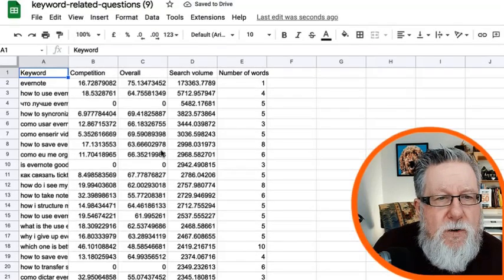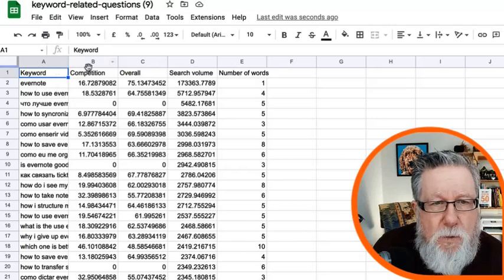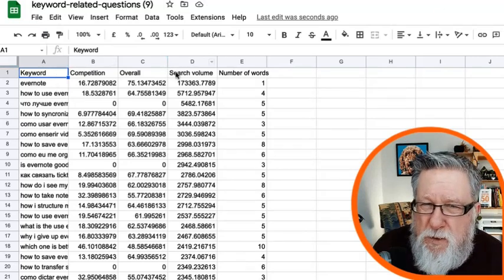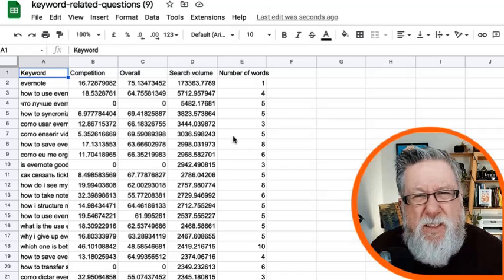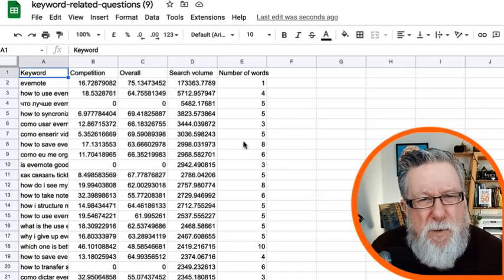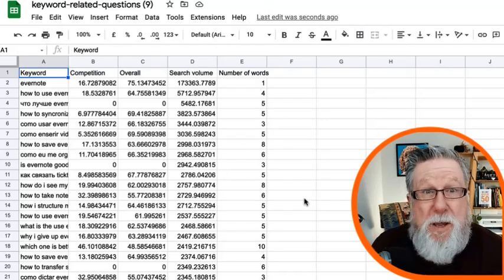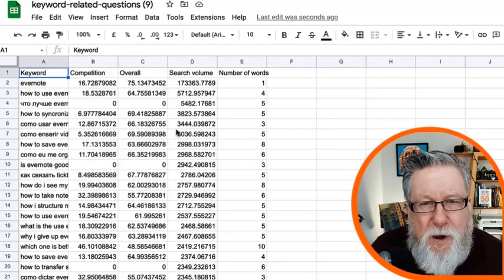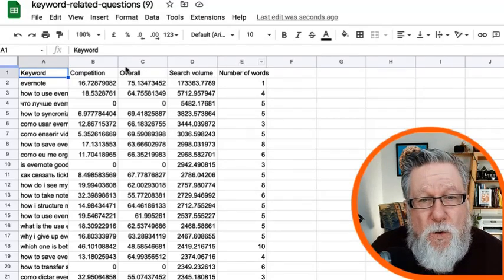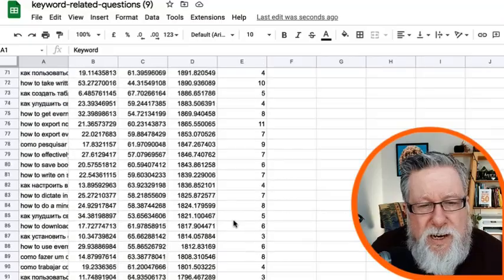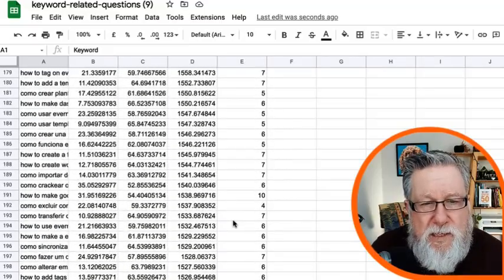And here is that data that was imported. It has keywords. It has some other statistics, based on this being a research document to help me determine what the best title is going to be for a YouTube video. It doesn't really matter what the content is. I can sort the information as I've now imported it here into this spreadsheet.